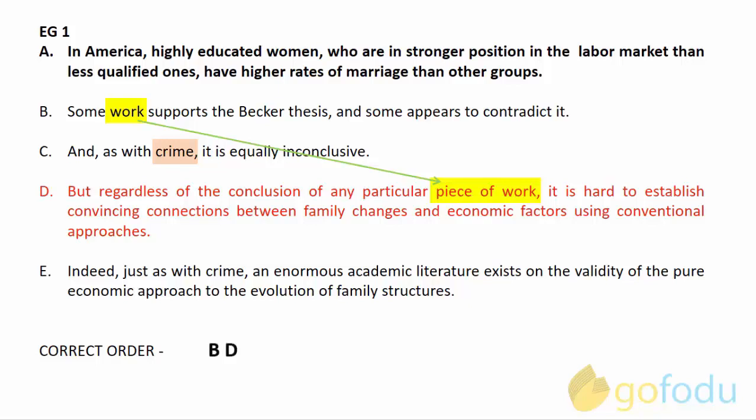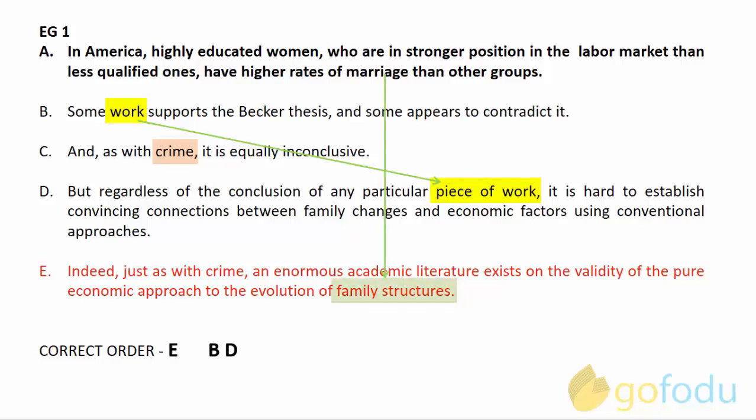Now the last option E says, indeed, just as with crime, an enormous academic literature exists on the validity of the pure economic approach to the evolution of family structures. Since we have eliminated all other options, this has to be the first sentence of the correct order. Moreover, you can see that option E is carrying the idea of the first sentence forward. The first sentence says, women who are economically stronger have a higher rate of starting a married family. Option E also talks about the economic approach towards family structure. So the first sentence of our final order will be E.